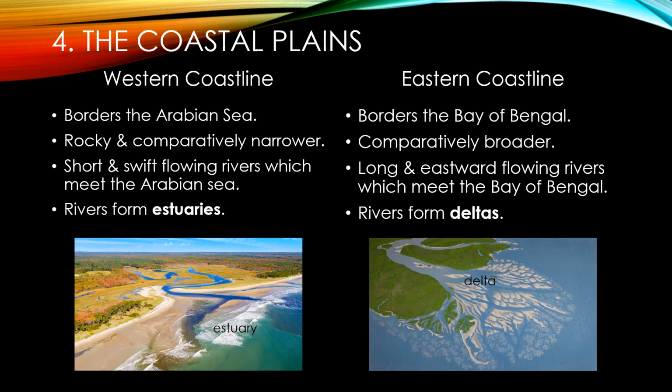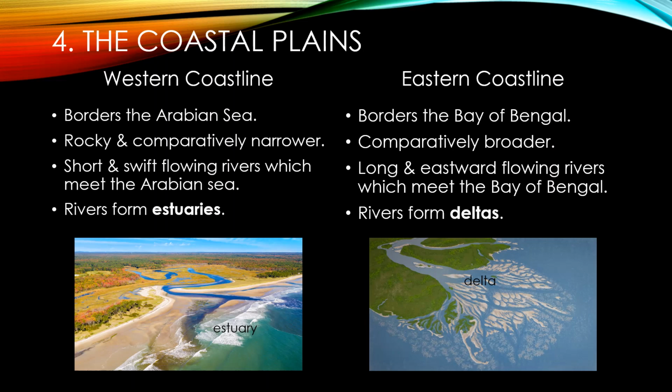The western coast borders the Arabian Sea. It is by and large a rocky coast. Its width is also less. Rivers originating from Western Ghats are short and swift, and hence they form estuaries and not deltas. See in the picture, estuary is shown.